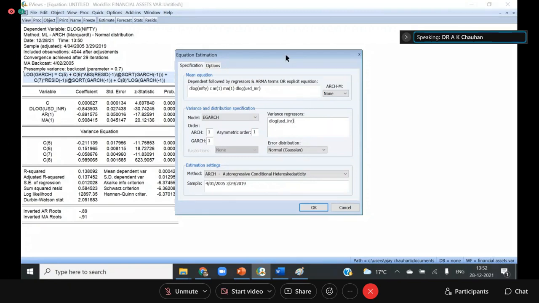Okay. So what it means, I want to check, it is a variance regressor, right? I want to check whether the returns on the same day are causing the volatility in the Nifty on that day or not.